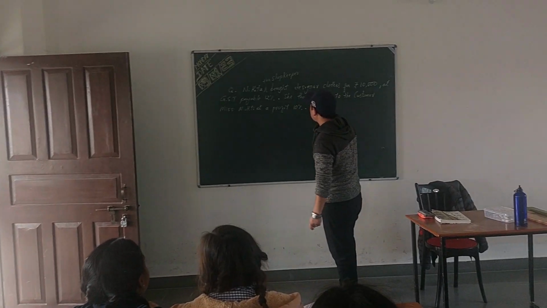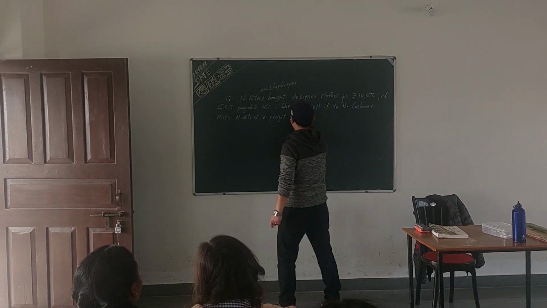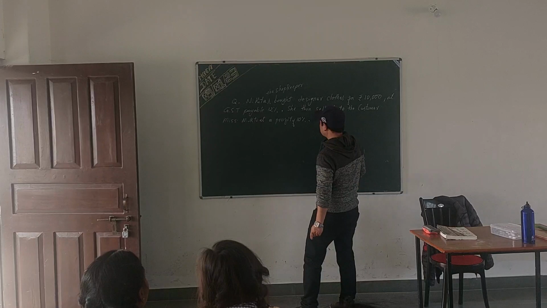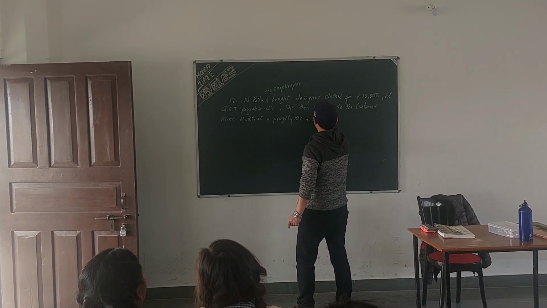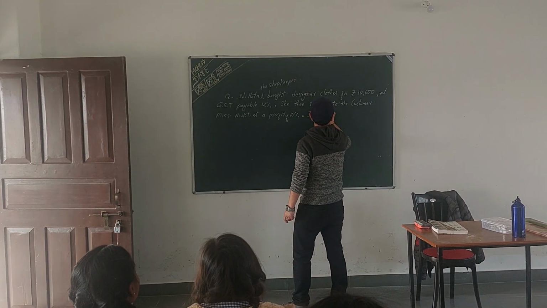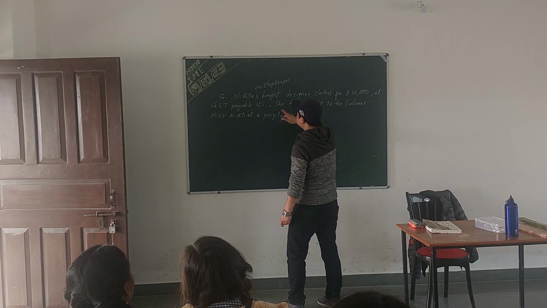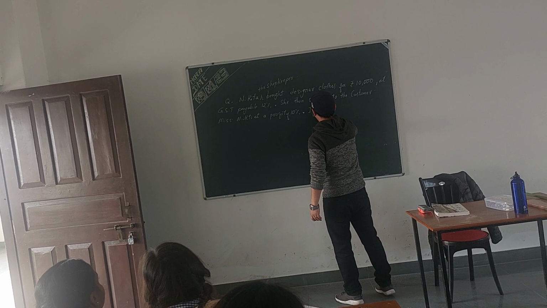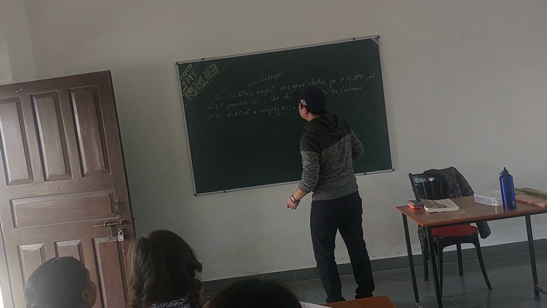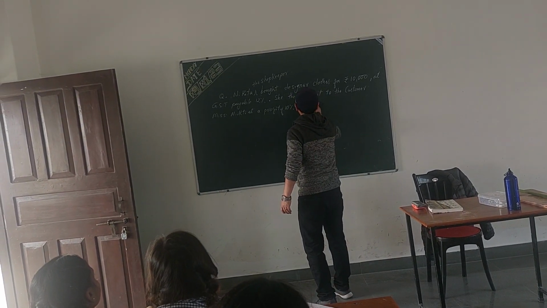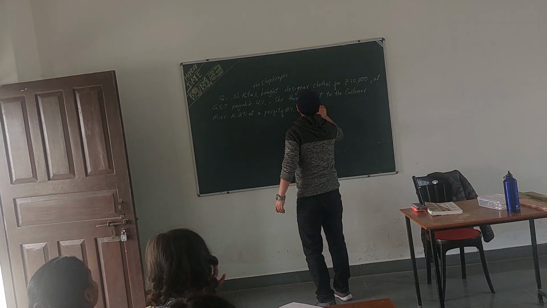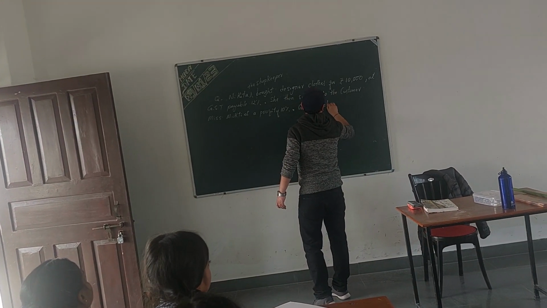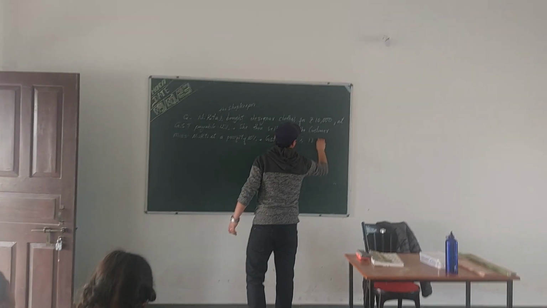Okay, let's say Miss Mukti at a profit of 10%. If overall GST payable is 12%, let me not complicate it here. GST payable is 12%.